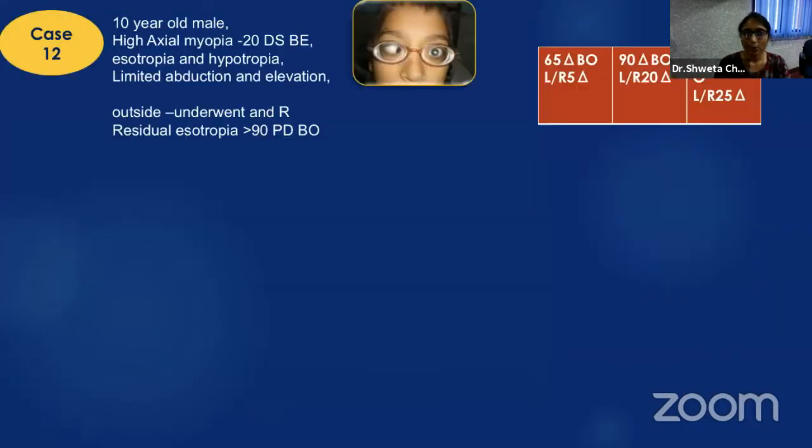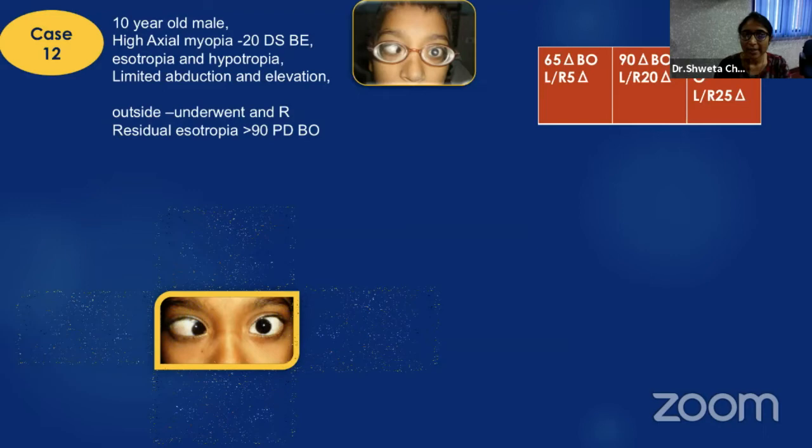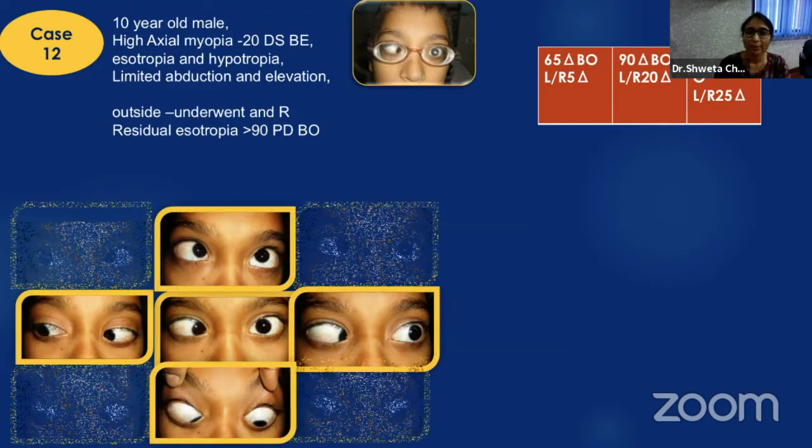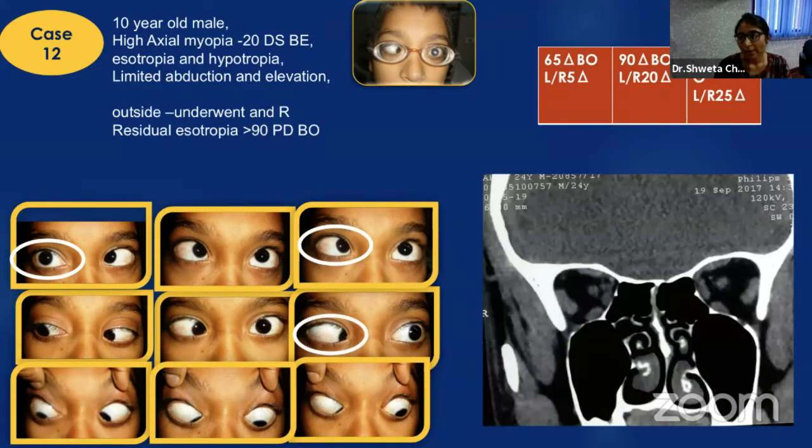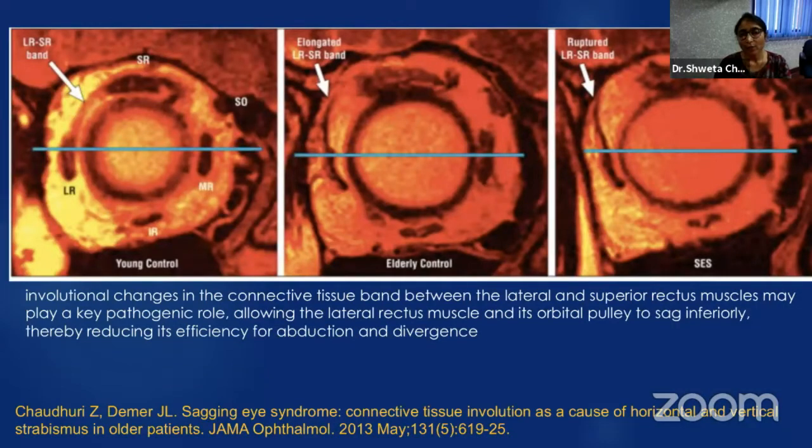Now, the role of imaging in pulley disorders. This 10-year-old boy presented with axial myopia of -20 diopters, esotropia and hypotropia. There was limited abduction and elevation. MRI of the orbit revealed inferiorization of the lateral rectus and medialization of the superior rectus, thereby confirming the finding of myopic strabismus fixus, in which there is involutional change in the connective tissue band between the lateral rectus and superior rectus, where it could be elongated or ruptured. This helps in knowing the pathology and planning accordingly, and loop myopexy can be done in such cases.